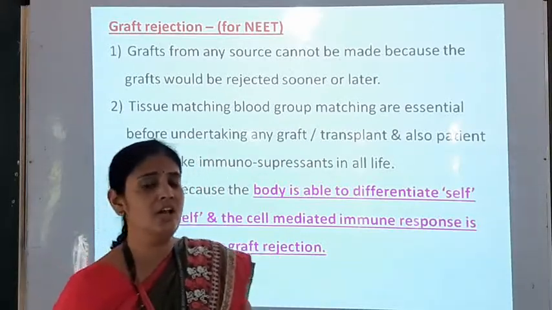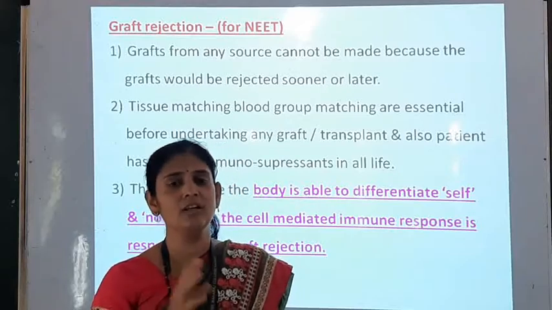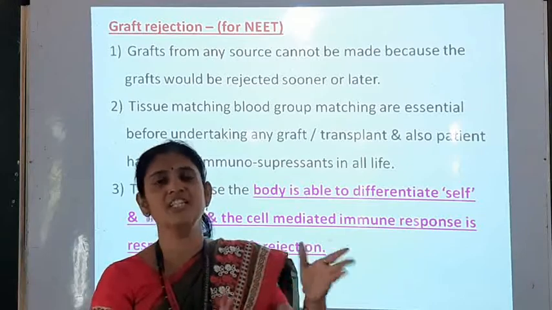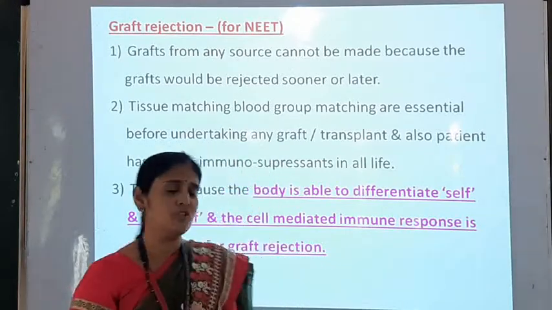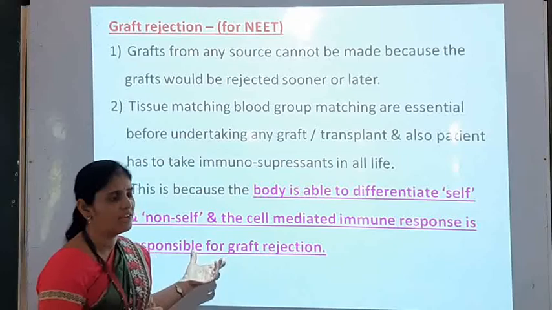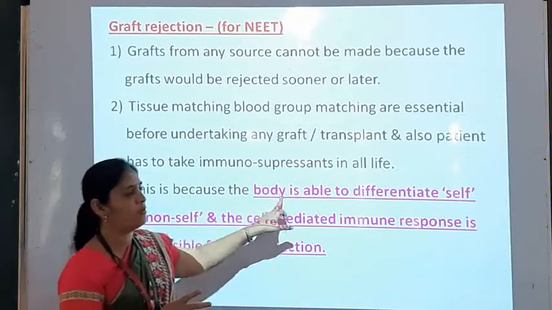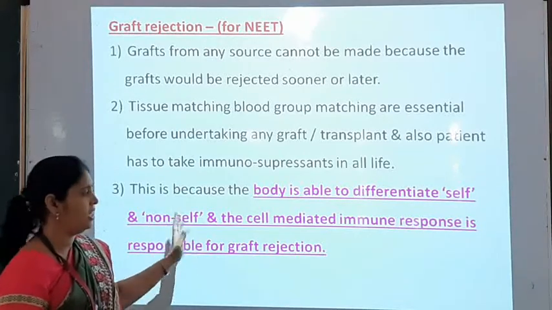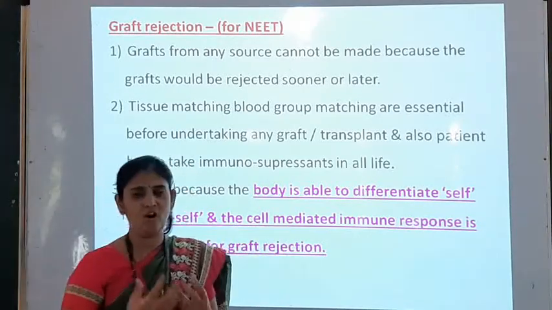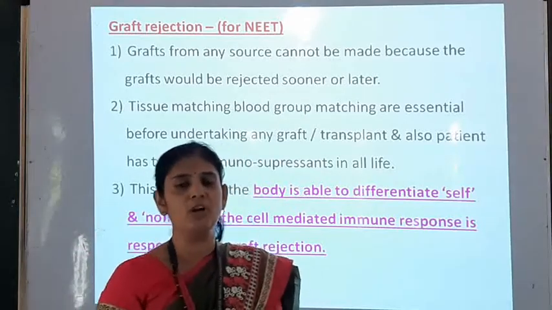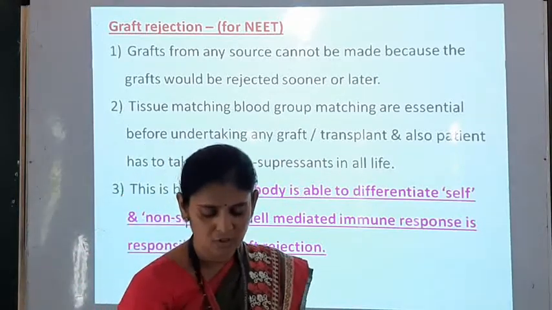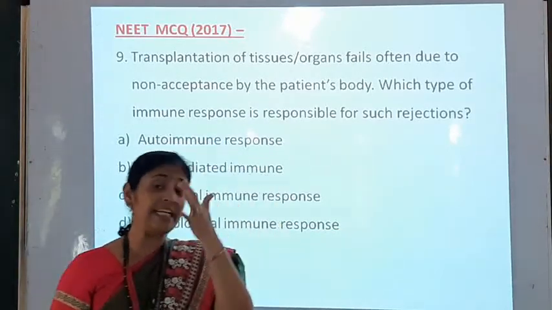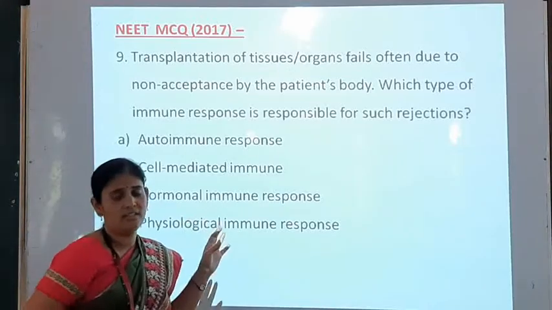That is the reason why grafts are rejected, or why transplantation operations are rejected by our body. So first of all you have to understand why this graft rejection is taking place: because our body is able to differentiate between self and non-self cells, and therefore the cell-mediated immunity of the body is responsible for graft rejection. Okay, so this is a very important point, and related to that in the NEET exam 2017 a question was asked.